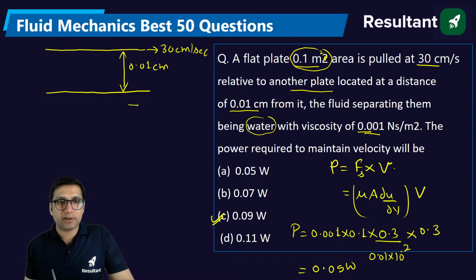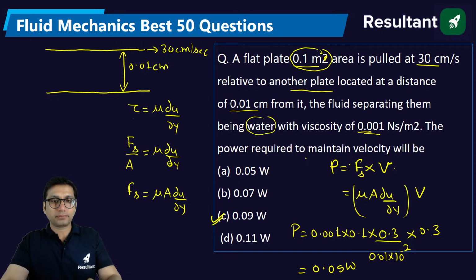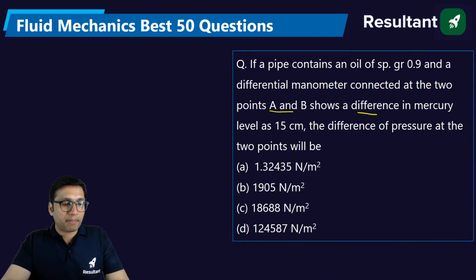And how do you get shear force? Shear stress is equal to mu du by dy according to Newton's law of viscosity, and tau is the shear stress, which is equal to shear force per unit area, which is mu du by dy. So from here you will get the value of shear force as mu into A du by dy, and multiply this force with velocity, you will get the power. Clear? Simple. Next concept is the concept of manometer.